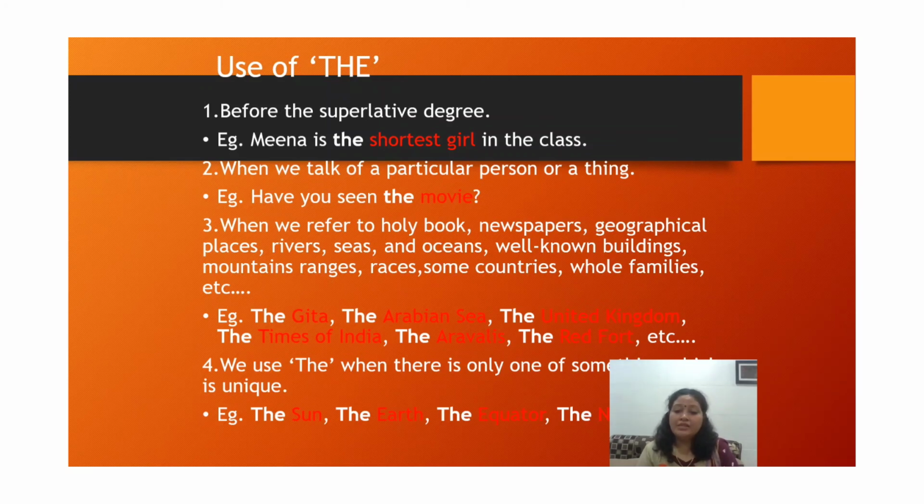Now students, this was part 1 of the determiners. I will get back to you with the second part of the determiners very soon. Just go through the slides, go through the content, and if you have any doubts, let me know. After the second part of determiners, we are going to solve a worksheet.